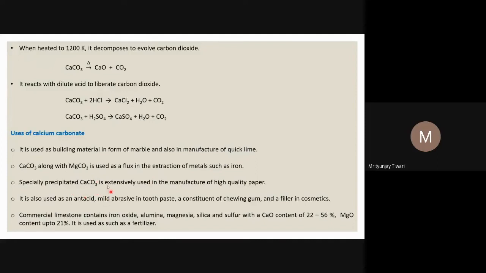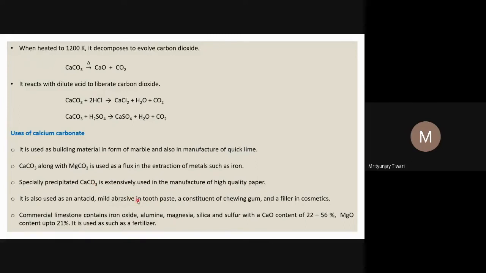Especially precipitated calcium carbonate is extensively used in the manufacture of high quality papers. It is also used as an antacid. It is a mild abrasive in toothpaste. While using toothpaste, you might have felt some rocky material. That is nothing but calcium carbonate, which creates friction between the brush and the teeth. There should be sufficient friction so that the teeth get clean and white.